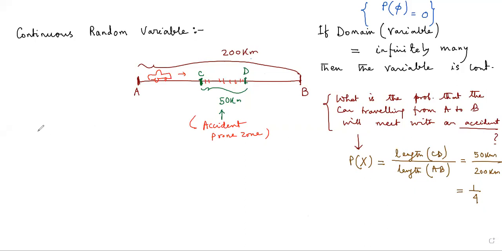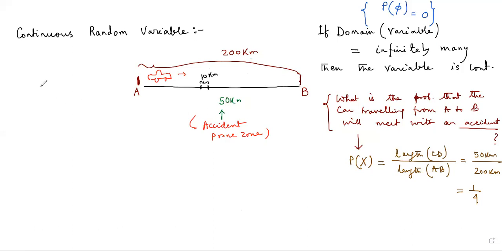If the information is missing, we'll not be able to find the probability at all. Now, for example, suppose in the same case, I modify this particular system a little bit in the following manner. It is a theoretical argument that I'm placing over here right now. Suppose the same stretch of road is considered, and now suppose this is the accident prone zone whose length is a mere 10 kilometers. So obviously the probability is going to change somehow.